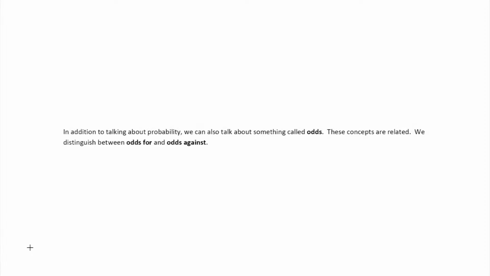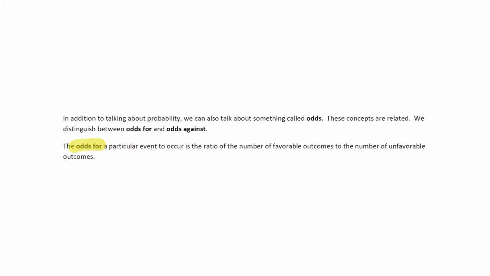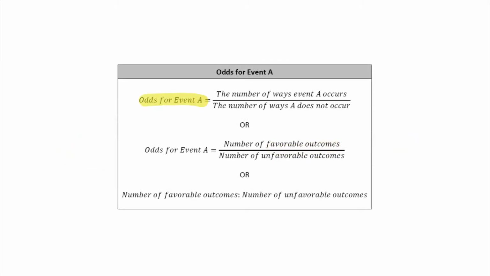Odds, expectation, and fairness. In addition to talking about probability, we can also talk about something called odds. The concept of odds and probability are actually related, and we'll talk a little bit more about that later. When we're talking about odds, we also distinguish between odds for and odds against. The odds for a particular event to occur is the ratio of the number of favorable outcomes to the number of unfavorable outcomes. So the odds for event A occurring are the number of ways that A can occur divided by the number of ways that A does not occur.